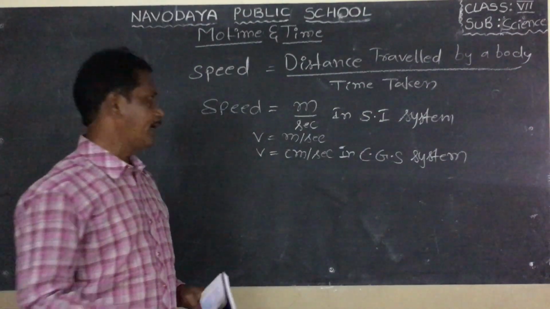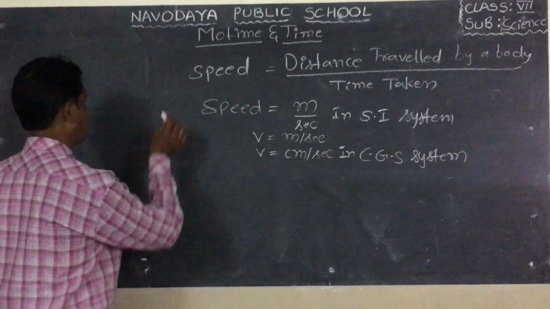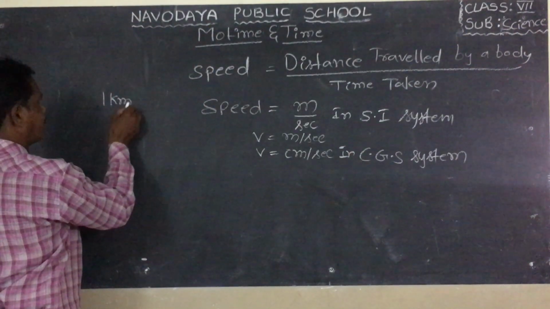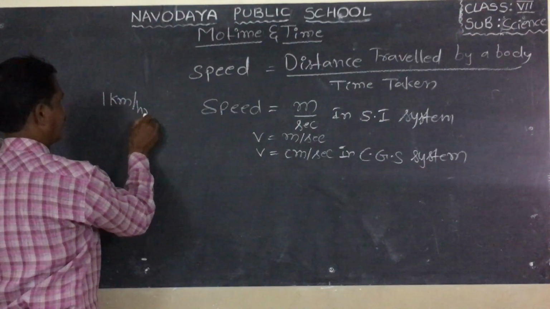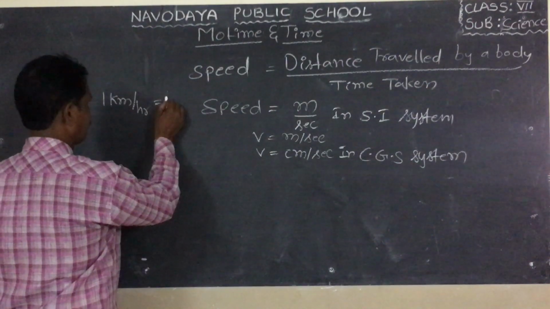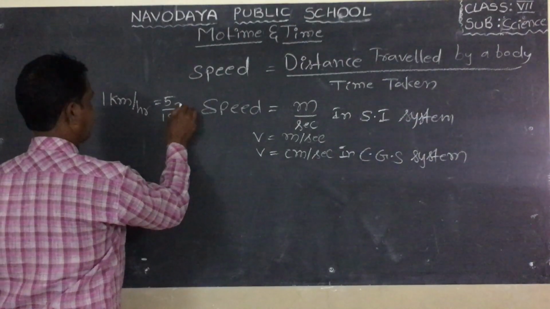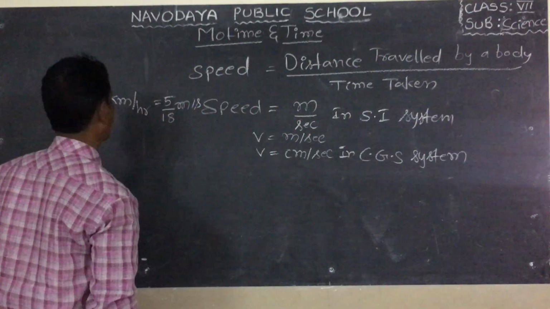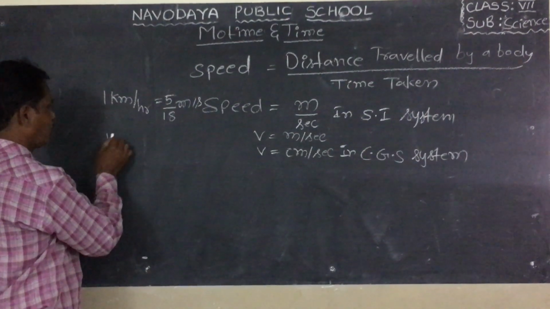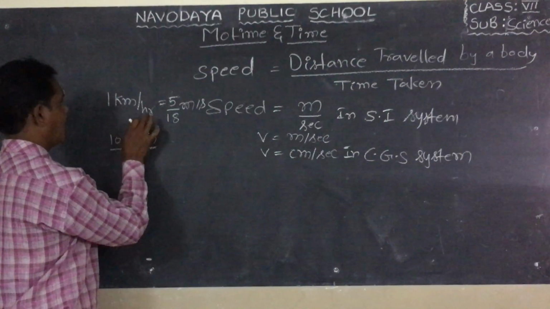Here, 1 kilometer per hour equals 5 by 18 meter per second. That means 1 kilometer means 1000 meters per hour.